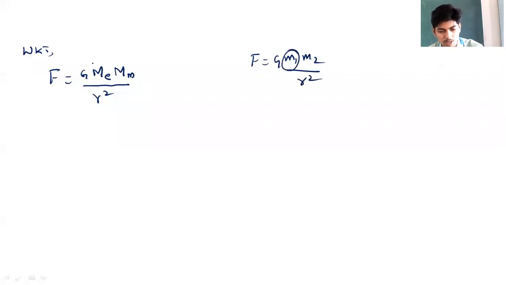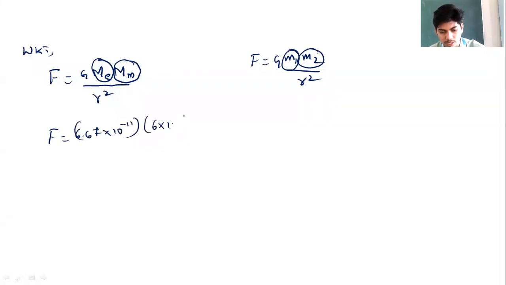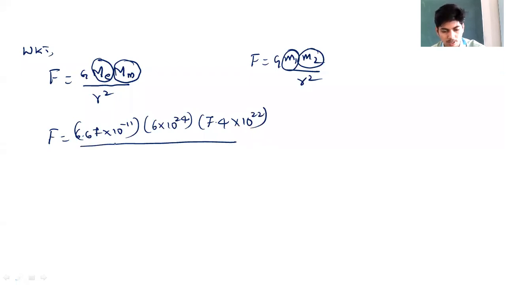In place of M1 I have written mass of earth, and in place of M2 I have written mass of the moon, divided by r square. So F is equal to G, whose value is known to us, 6.67 into 10 to the power of minus 11, times mass of earth, 6 into 10 to the power of 24 kg, times mass of moon, 7.4 into 10 to the power of 22 kg, divided by the distance between earth and moon, 3.84 into 10 to the power of 8 meters, squared.